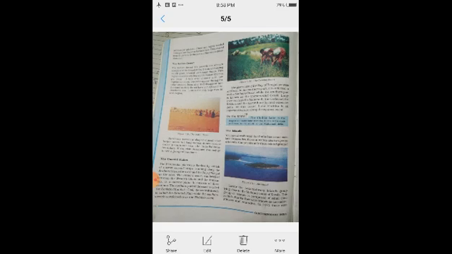Okay. Then the third physiographic division, the peninsular plateau of India. The peninsular plateau is divided into two parts: first, the Central Highlands of India, and another one, the Deccan Plateau.